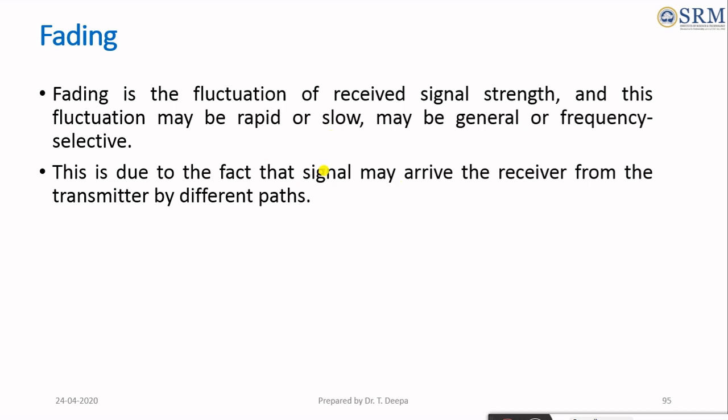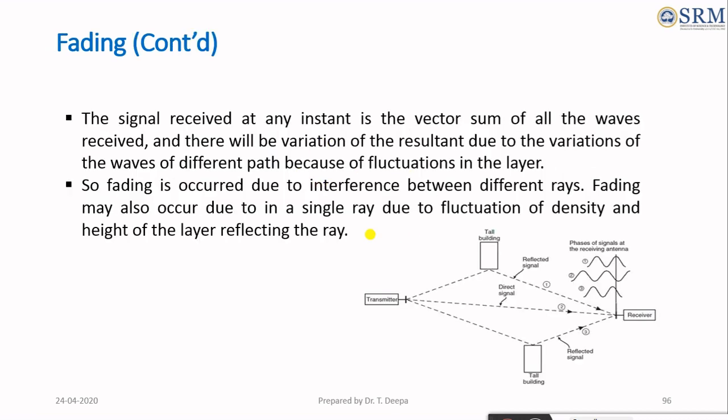Considering the wave propagation between the transmitter and the receiver, because of the surrounding objects and the ionospheric layer, the receiver receives different phases of the signal. The received signal at any instant is the vector sum of all the waves arriving at the receiver, and due to the variations of the waves on different paths, the fluctuation occurs. These fluctuations are nothing but fading.